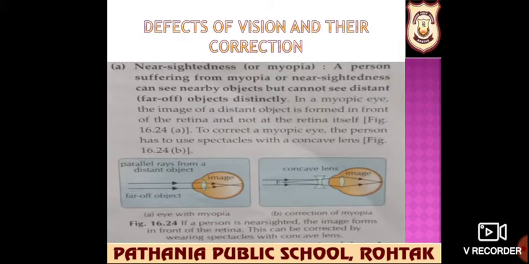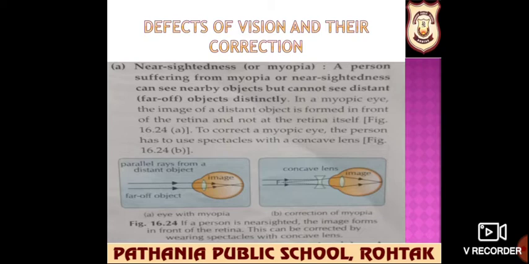Now we are talking about the defects of vision. There are two defects of vision. First one is nearsightedness and second one is farsightedness. Sometimes our eye may gradually lose its power of accommodation. In such conditions, the person cannot see the objects clearly, so he or she feels strain in the eyes. The vision becomes blurred due to the defects of the eye.